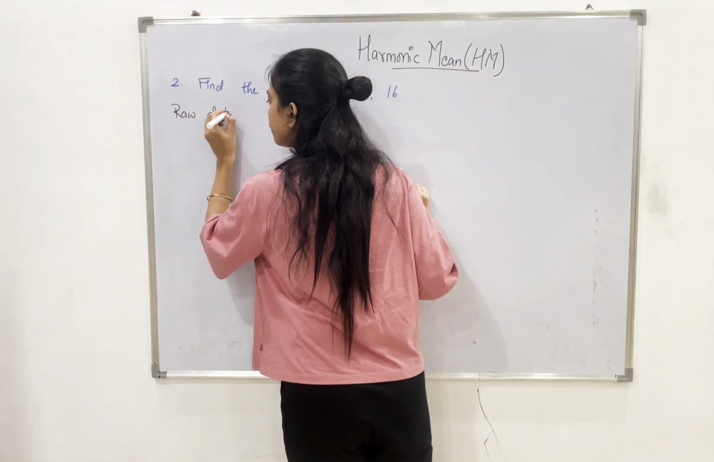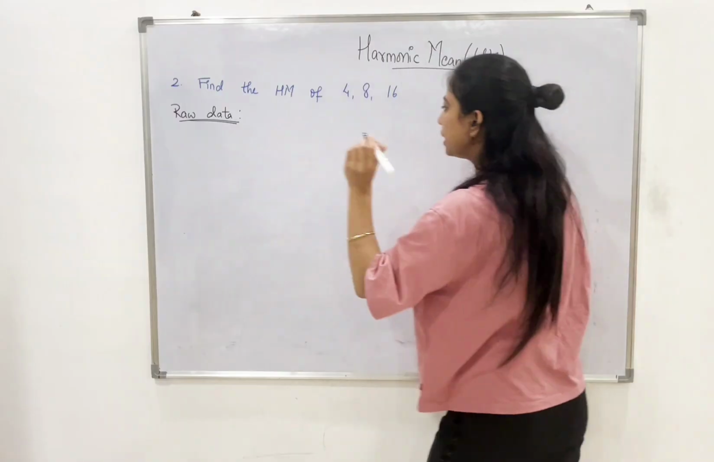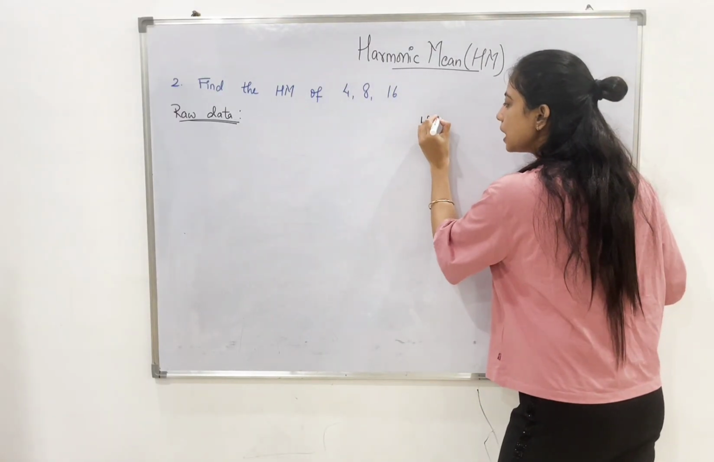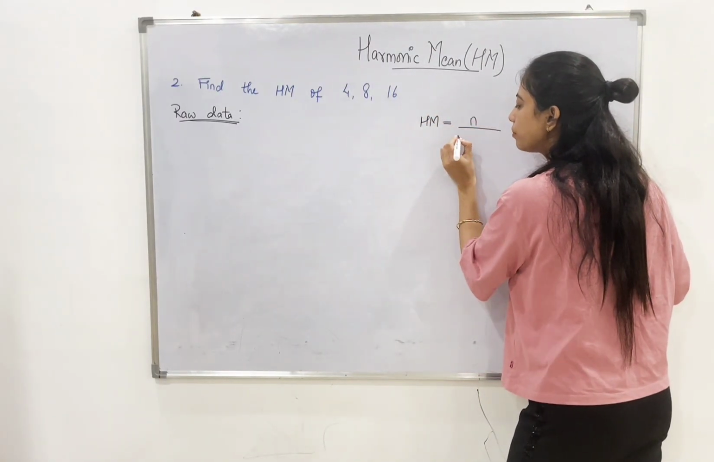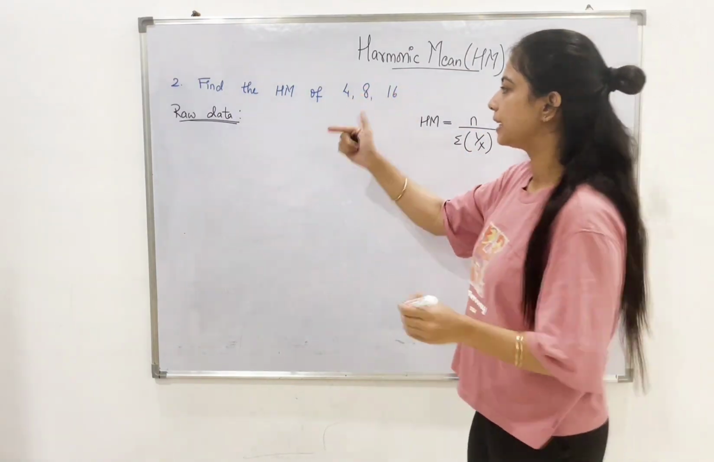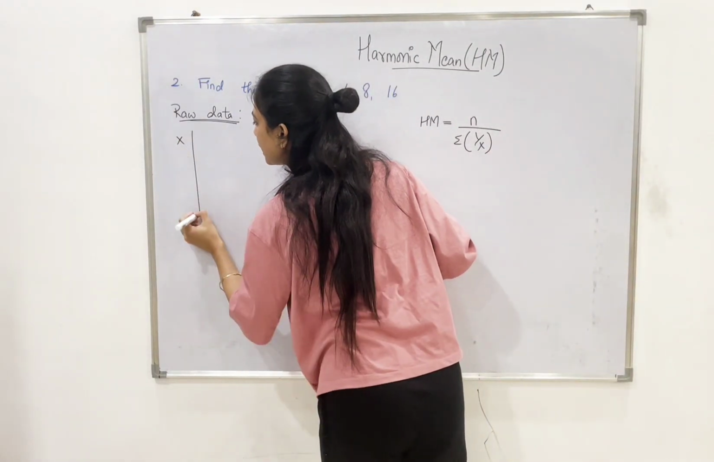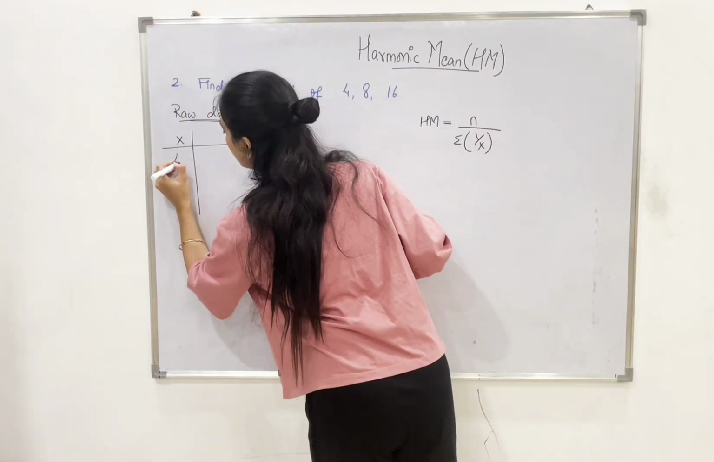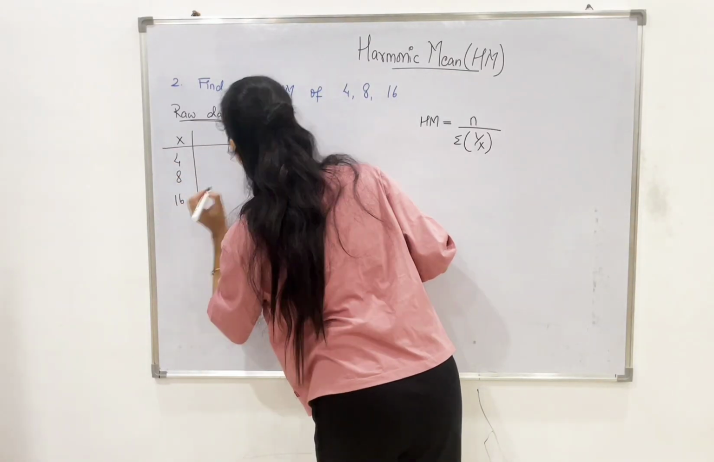Raw data. We will be applying the raw data formula for this. Harmonic mean is equal to n upon summation 1 upon x. Now we will be taking the x values. Our x values are 4, 8 and 16.